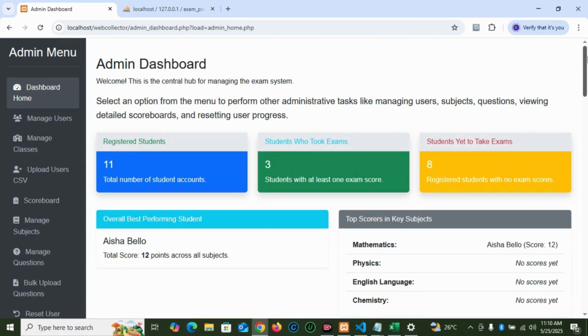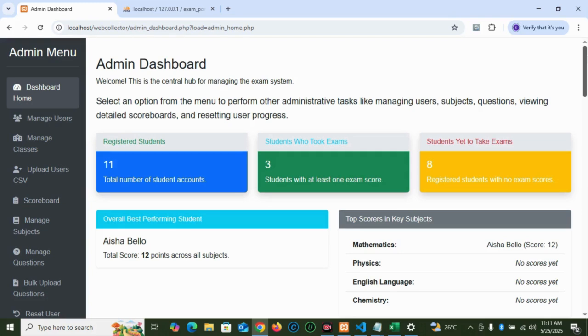And like I said, the first thing you notice in the admin dashboard is the sidebar menu on the left, and that is where the admin can access all the management features of the system. It is clearly organized with icons and descriptive labels, making navigation very intuitive. Let me take a quick tour of what an admin can do. I will click through a few of these so you can see it in action.